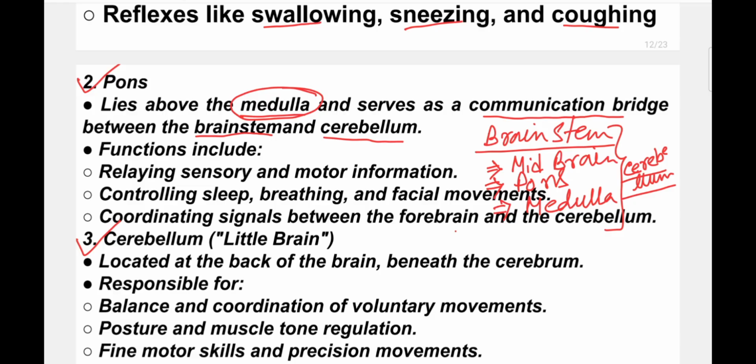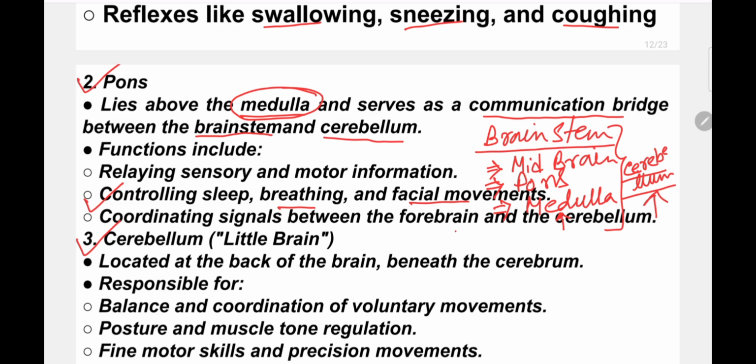If it is information about heart rate, then it will go to the medulla. If it is information about controlling balance, that information will be sent to the cerebellum. Okay, so relaying sensory and motor information, controlling sleep, breathing, and facial movements.